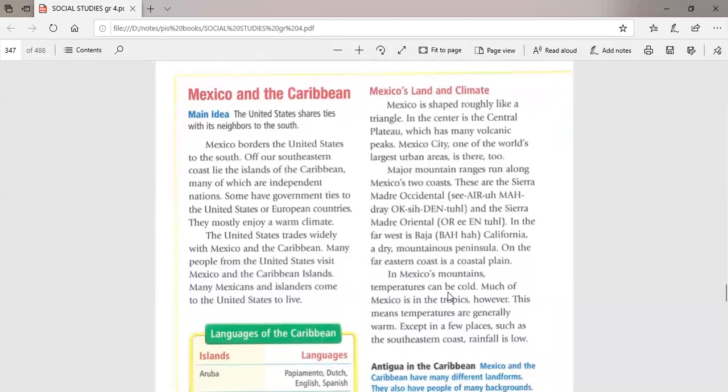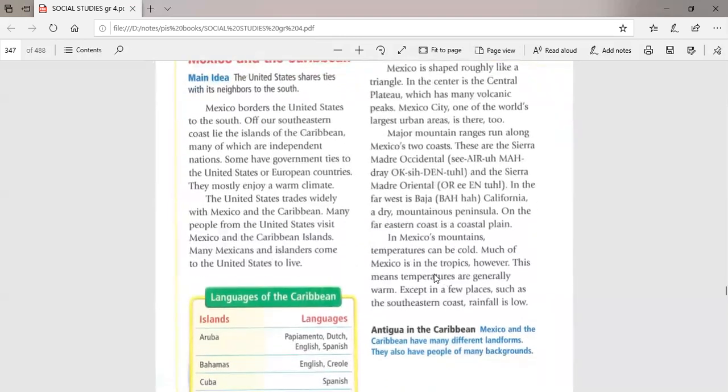What about the temperature? I told you it's warm because it's a peninsula, with water from three sides. Okay, so here in the Mexico mountains, of course, the temperature is cold, but the climate in the rest of Mexico is warm, generally warm. So the temperature is generally warm in Mexico, except on the mountains, where it's cold.